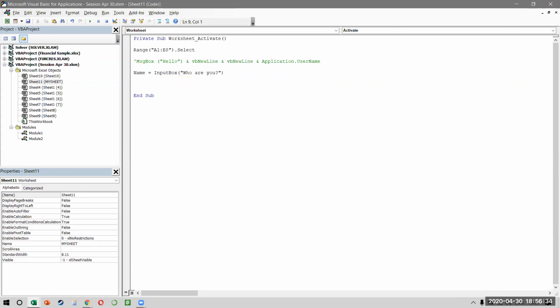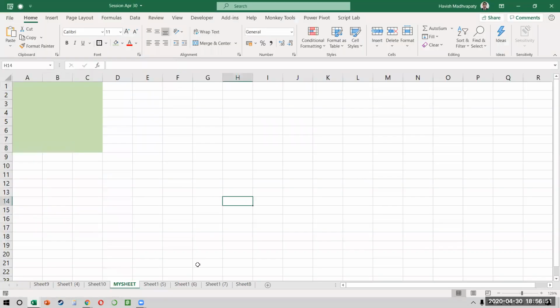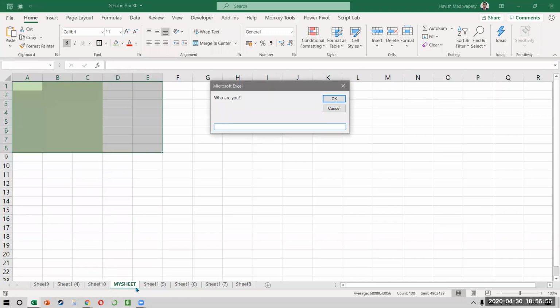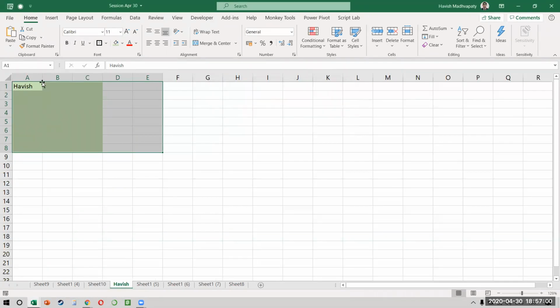And then how do I use that name variable? I say Range A1.Value is equal to my name. All right, just see what happens. When you send a file, somebody clicks on the sheet, it says, who are you? I say, I'm Havish. And when I press OK, my name automatically appears in the cell.